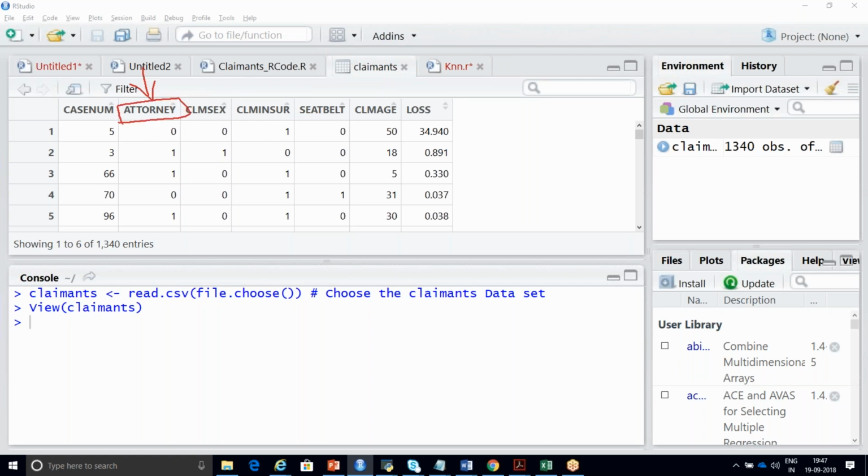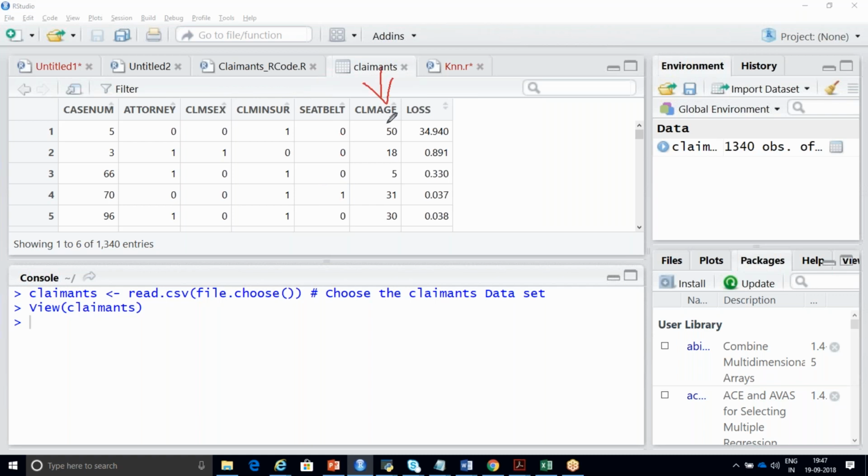So this is your claimant sex, whether it is male or female, and this is your claimant insurance, whether the person who is claiming for insurance is insured or not. If it is 1, it is insured. If it is 0, it is not insured. Seat belt: for the person who met with an accident and is claiming for insurance, at the time of the accident, was he wearing a seat belt or not?